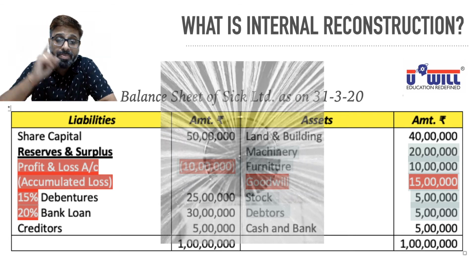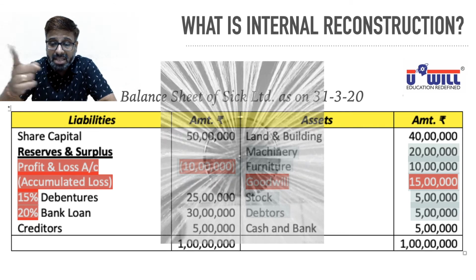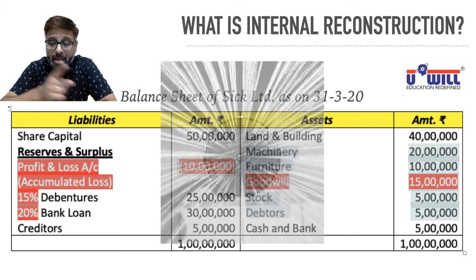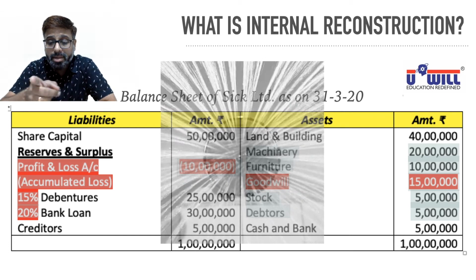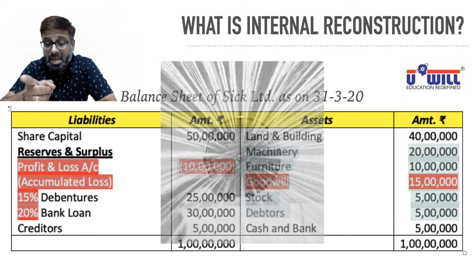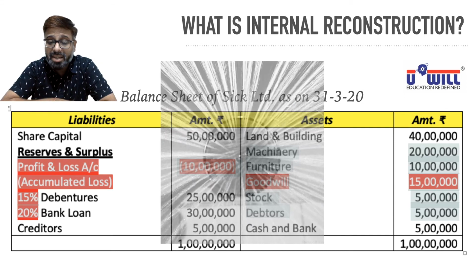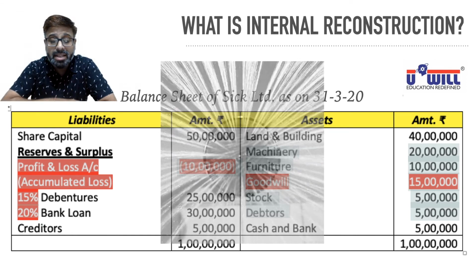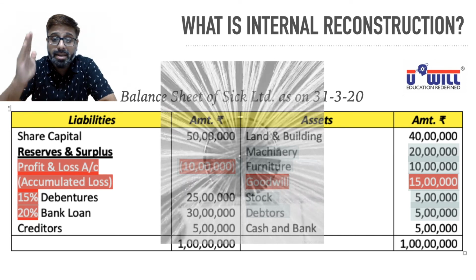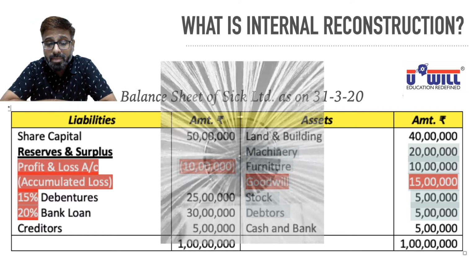How come 40 lakhs? Let me do it in the calculator. 10 lakhs of accumulated loss plus goodwill 15 lakhs, 25, plus machinery 5 lakhs, 30. Okay, 30 plus furniture 2 lakhs, 32 lakhs, plus stock 2 lakhs, 34 lakhs, plus debtor 1 lakh, 35 lakhs. Not 40 lakhs, I'm sorry, 35 lakhs. How much you have to decrease in the debit balances and asset side? 35 lakhs. Now, how will you clean this 35 lakhs?